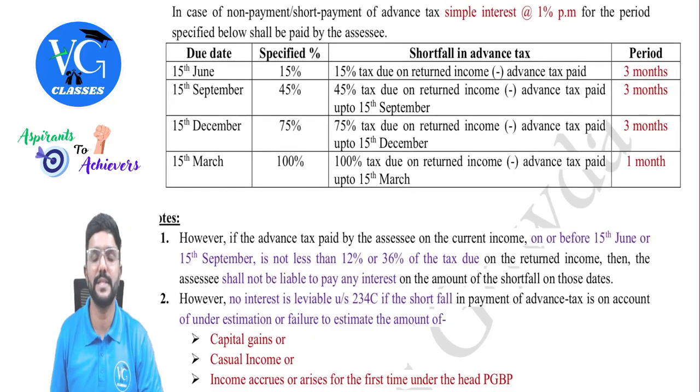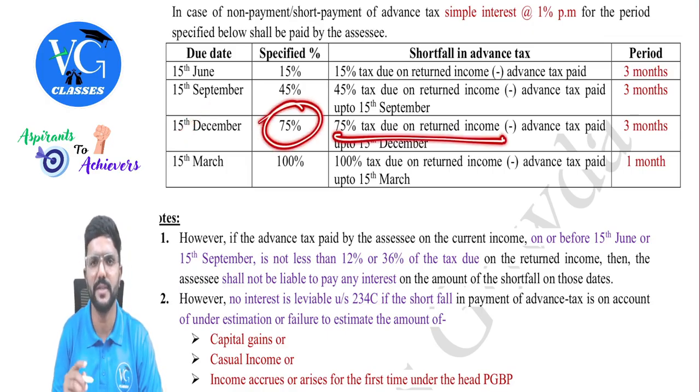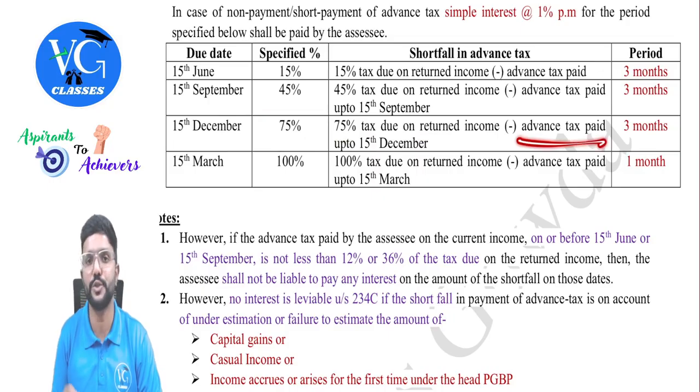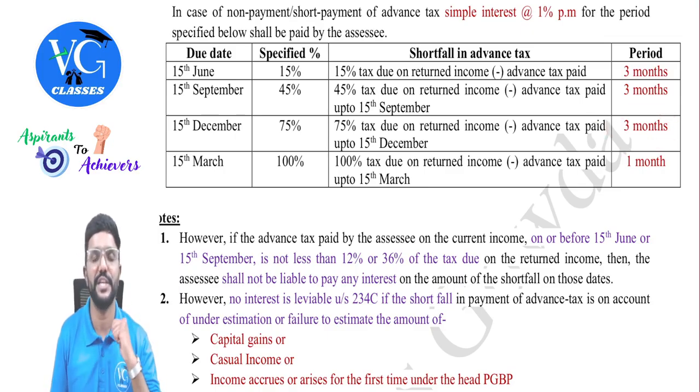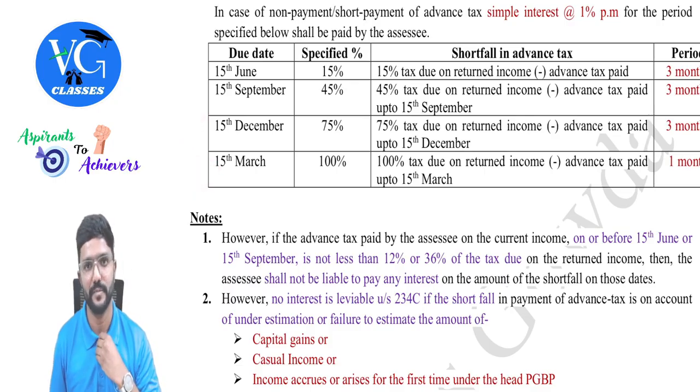Then the third installment was supposed to be paid on or before 15th December, which is 75% of tax due on returned income. This was payable minus what is actually paid. So on the difference or shortfall, interest for 3 months at 1% each. So that means 3%. Why again 3%, sir? Time gap between 15th December to 15th March.